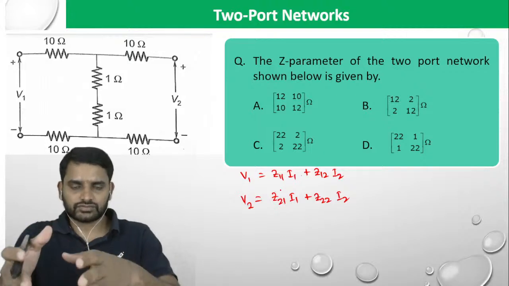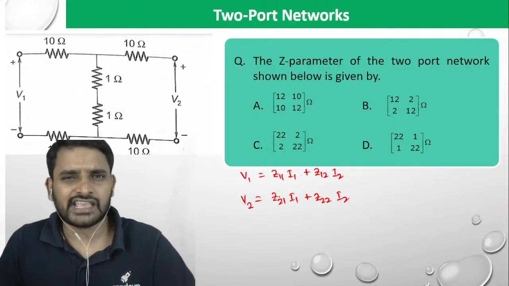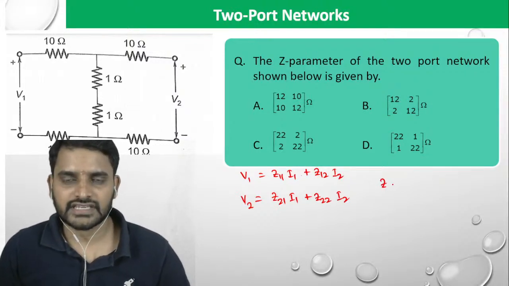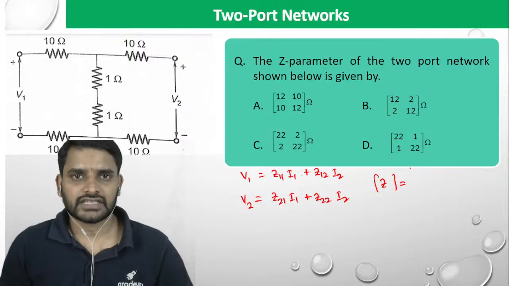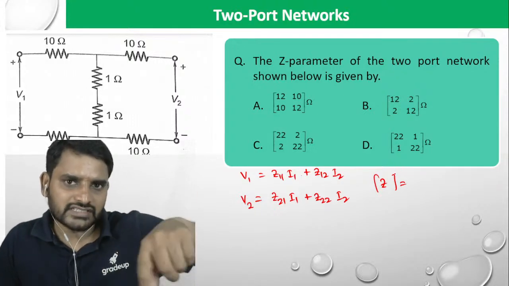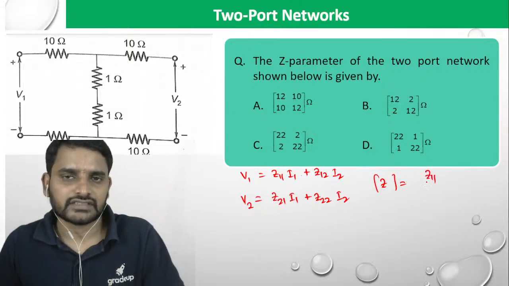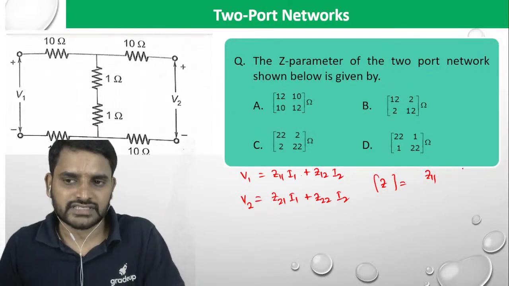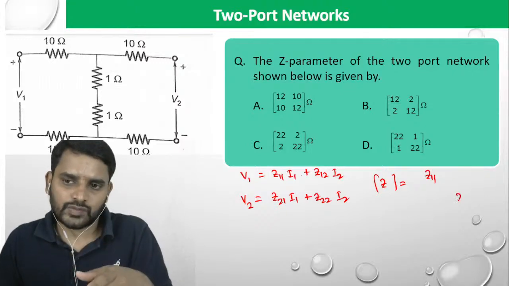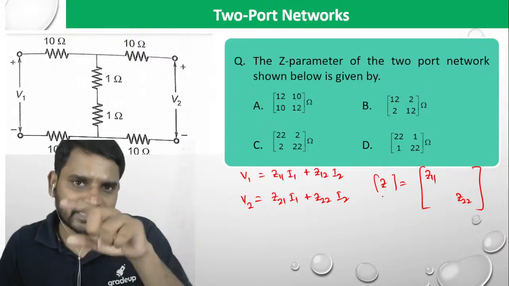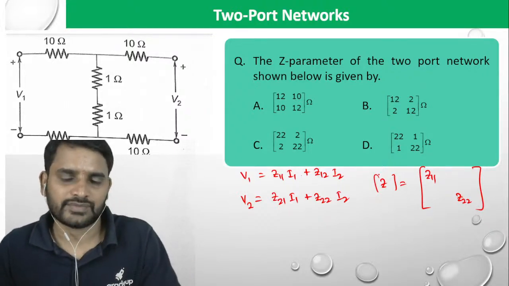By the way, these are the equations. If you look at the matrix form, then the Z parameter matrix will be simply: the sum of the resistors connected in the input loop is going to be Z11. That is what we call input impedance. And on the output side, the sum of the resistors connected in the output loop is going to be the output impedance.